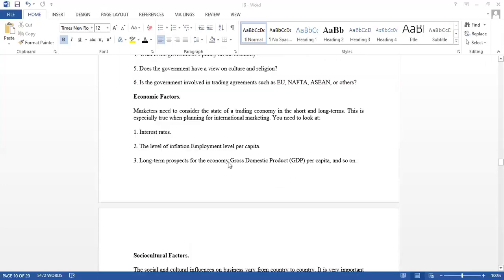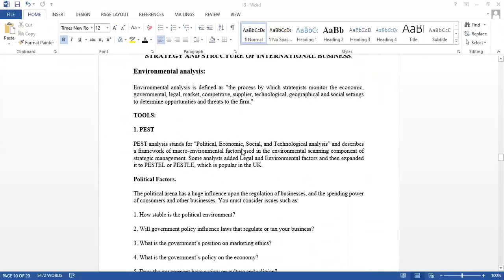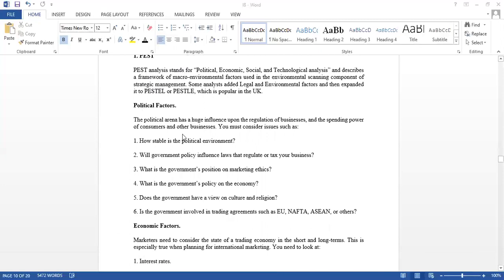So these two are the major tools that we use in order to scan the environment, right? Scanning the environment can be done through PESTLE analysis, which is nothing but political, economical, social, technological, legal, all these environments.